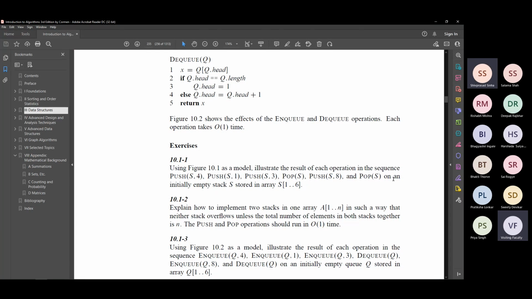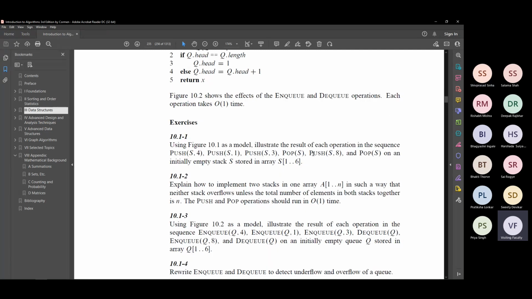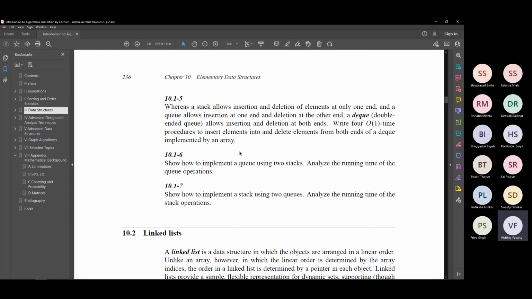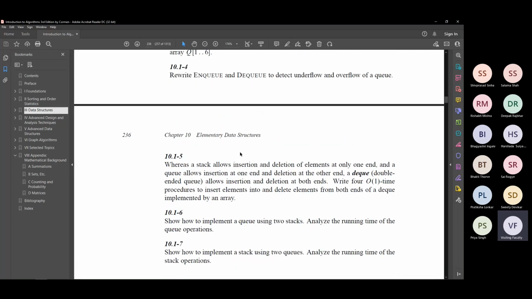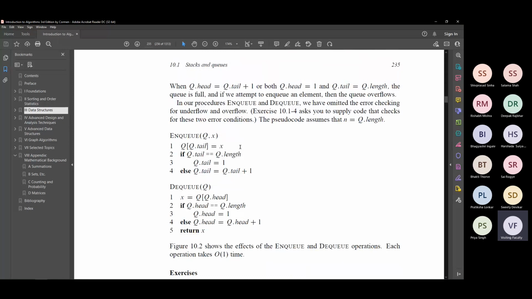Sir, the first question, it is similar to what you have explained, right? Yeah, right. It's written, illustrate the result. So you have to write down what is the output, what you will get as the answer. Yes, sir. Thank you, sir. Okay, so these are the things that you have to do. Try the exercises. We'll do them in the tutorial on Friday, but you have to try the exercises on your own. For tomorrow, right?